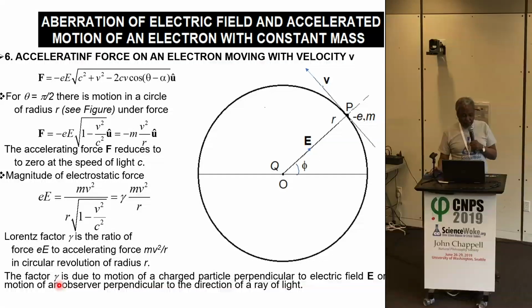This is another important proposition of this paper. Well, this gamma factor is so ubiquitous, you see it everywhere. But what we are saying here is that the Lorentz factor is simply the ratio of the electrostatic force, EE, and the accelerating force, mv squared over r, of a particle moving in a circle perpendicular to a radial electric field.